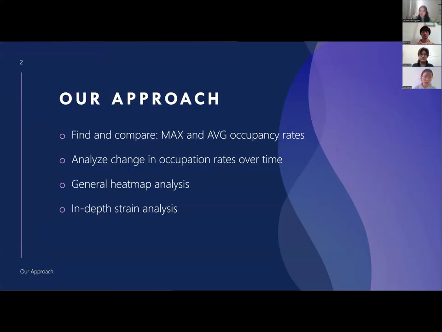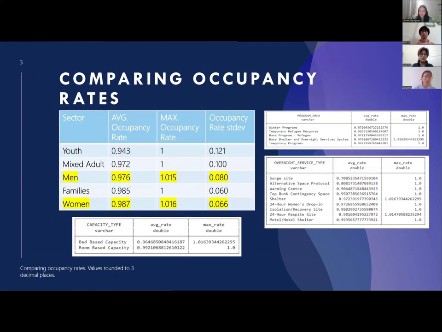Our solutions include comparing the maximum and average occupancy rates, analyzing change in occupancy rates over time, the general heat map analysis, and in-depth strain analysis. To start off, we want to compare the averages and maximums of different programs: sector, program area, overnight service type, and capacity type.